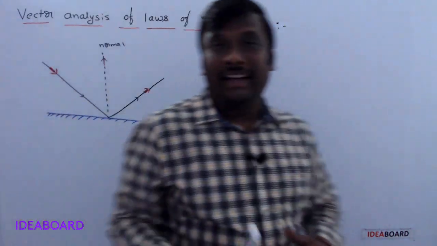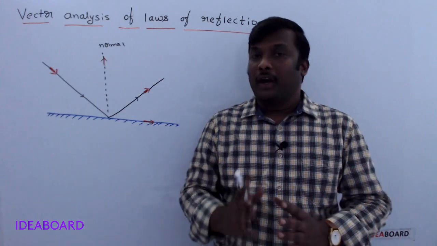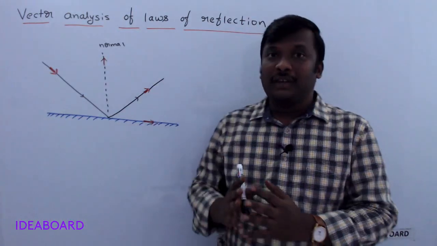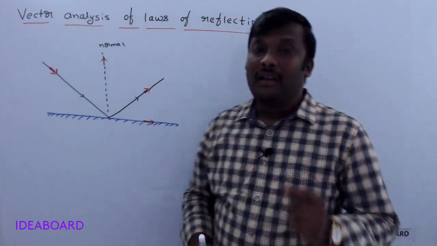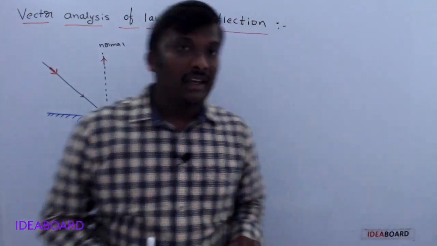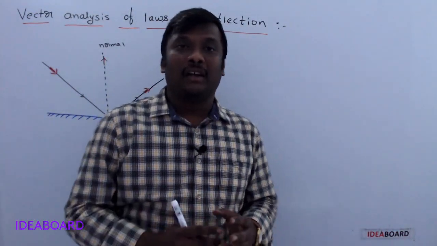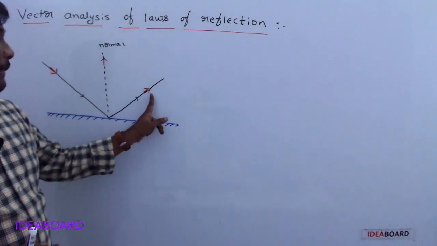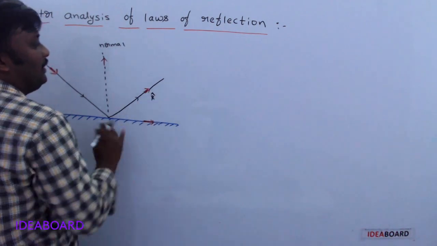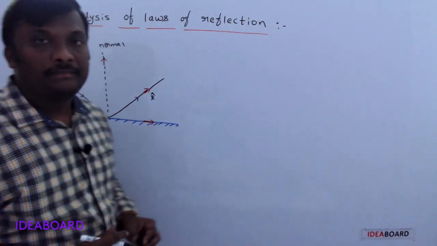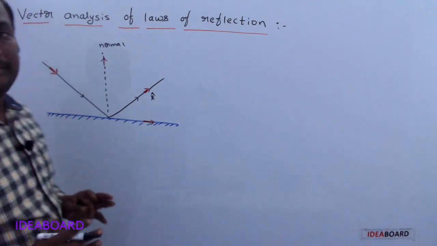Now let us see the vector analysis of the laws of reflection. From an objective point of view, this class is very, very important, so listen carefully. Our main aim here is to find the unit vector r cap, the unit vector along the reflected ray, in terms of the incident ray and normal.